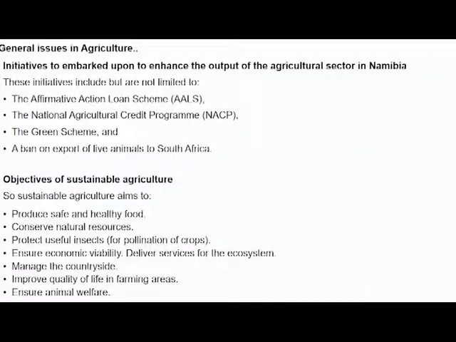Now, the objectives of sustainable agriculture. Sustainable agriculture mostly aims to produce safe and healthy food. It also conserves natural resources. It protects useful insects, those used for pollination of crops. It ensures economic viability and manages the countryside. It also improves quality of life in farming areas and ensures animal welfare.